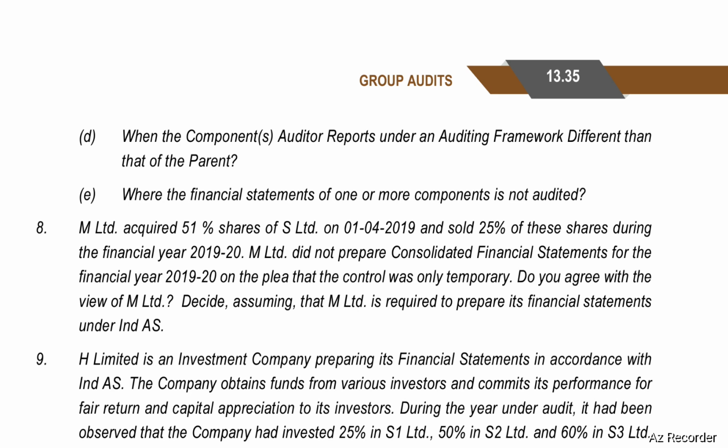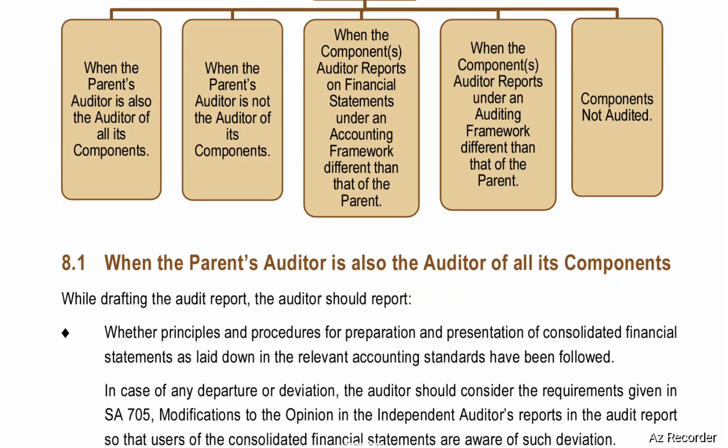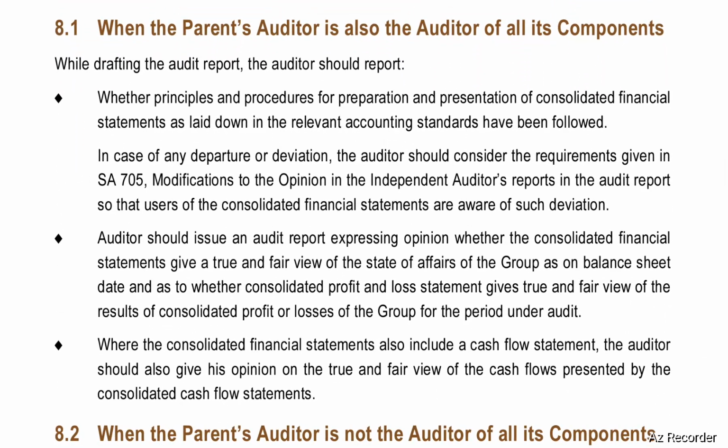First one, when the parent's auditor is also the auditor of all of its components. Second, when the parent's auditor is not the auditor of its components. Third, when the components' auditors report on financial statements under an accounting framework different than that of the parent. Fourth, when the components' auditors report under an auditing framework different than that of the parent. Fifth, components not audited. First case, when the parent's auditor is also the auditor of all of its components.